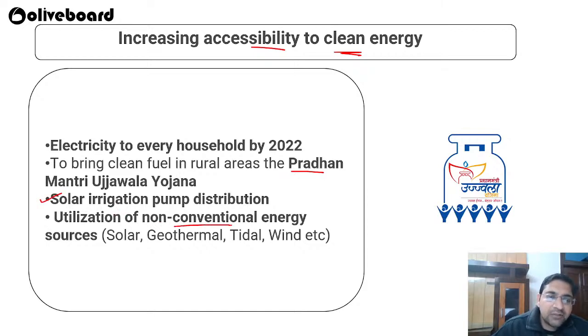Utilization of non-conventional sources: solar, geothermal, tidal and wind. Over the last 2-3 years, we have heard a lot about solar happening. Wherever you go, you can see solar power plants. Solar has taken a huge leap since the government came into the field of renewable energy.